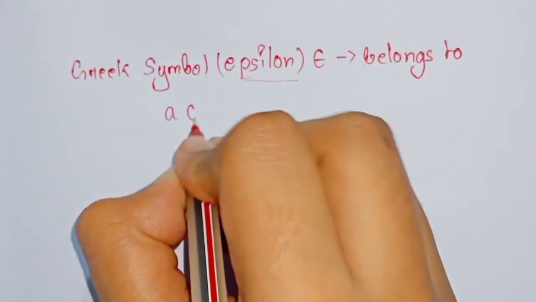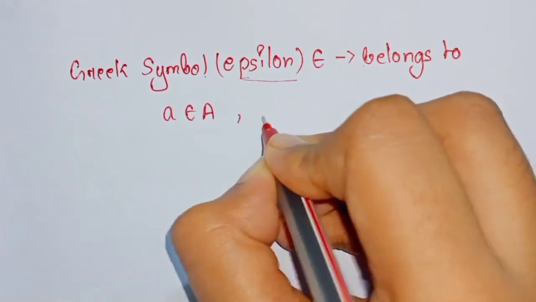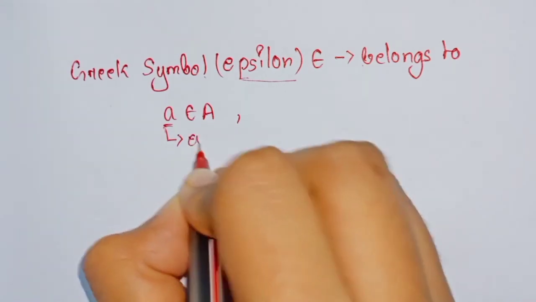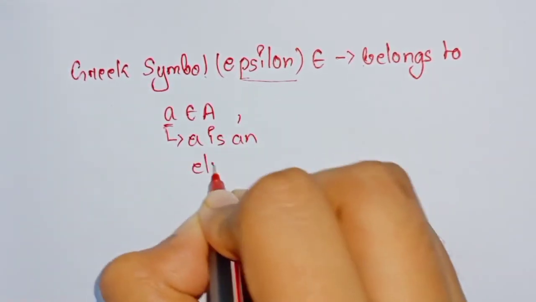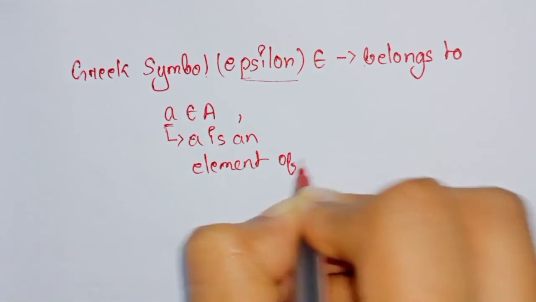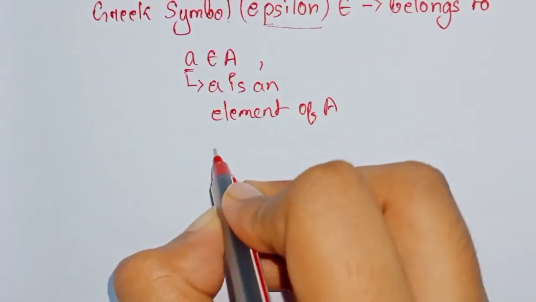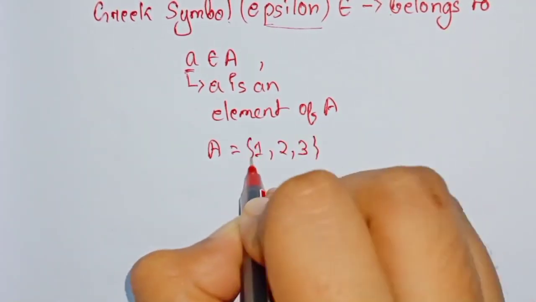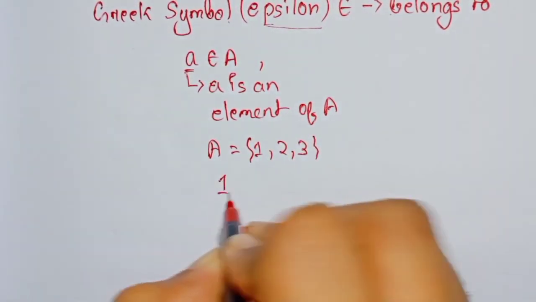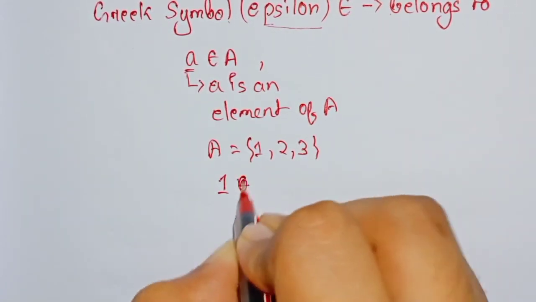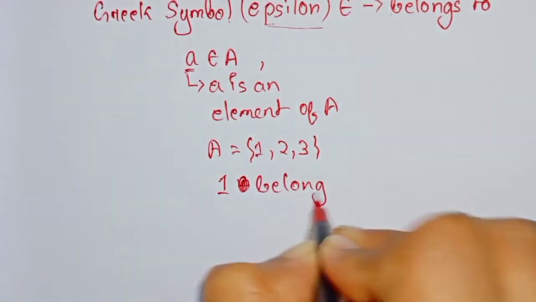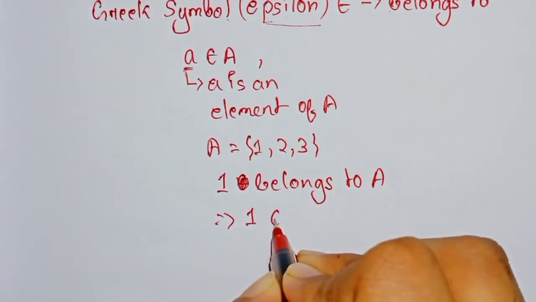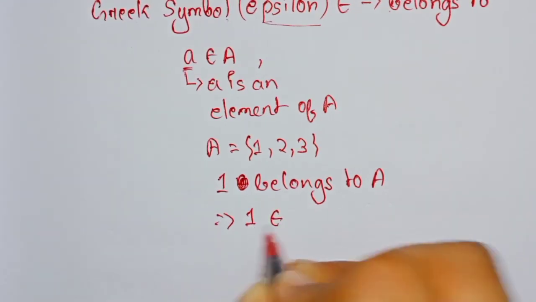If I am saying a belongs to A, then a is an element of A. For example, if I am taking A is equals to 1, 2, 3, then I can say 1 belongs to A, and it is written symbolically as 1 belongs to A.